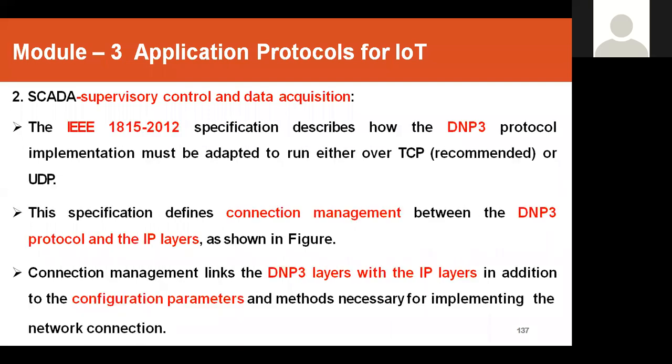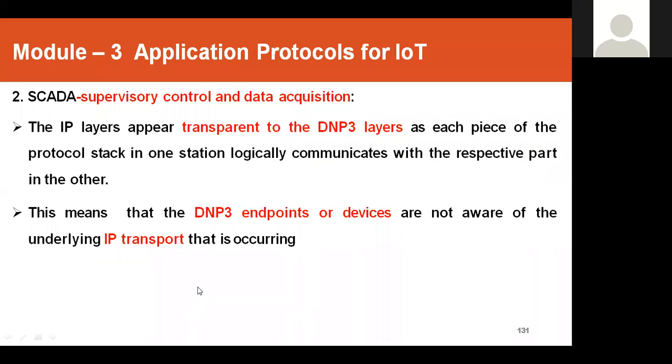And this IEEE 1812 specification describes how the DNP3 protocol implementation must be adapted. It defines the connection management between the DNP3 protocol and IP layers, because you want to establish this connection management. We'll see it in the next slide.